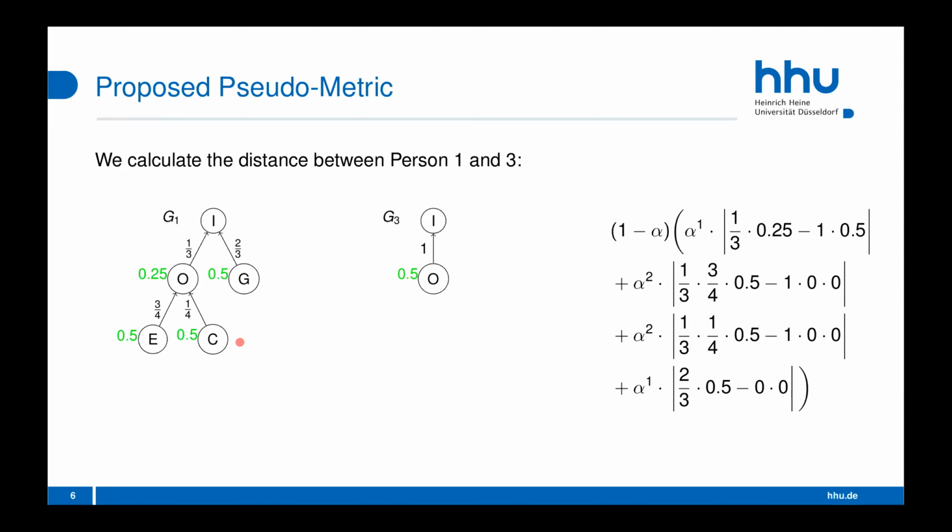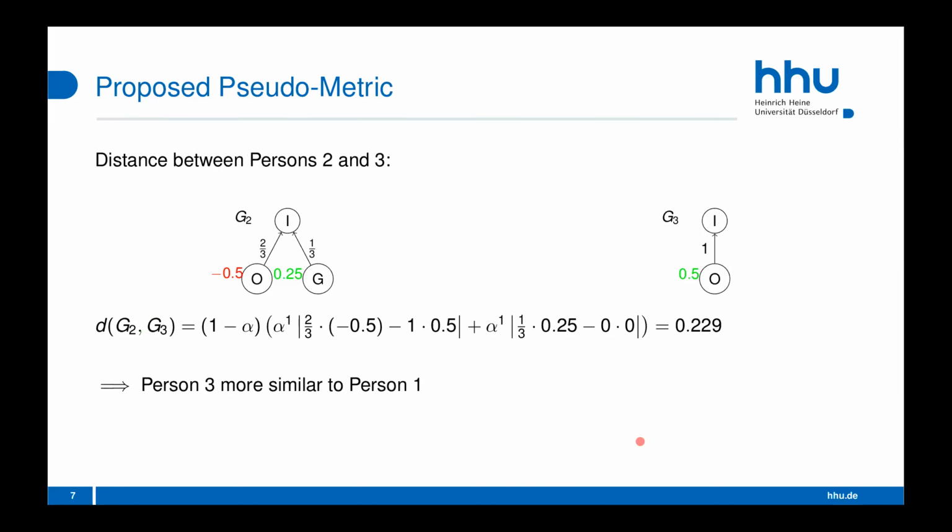Then we multiply with 1 minus alpha, which is just for normalization, so that the whole sum is always between 0 and 1. And then we can calculate the distance. For example, with alpha equal to 0.5, we get the result 0.208 here. Then we can do the same thing for persons 2 and 3. And well, we get a greater value here. So we get the result we wanted to have, that person 3 is more similar to person 1.